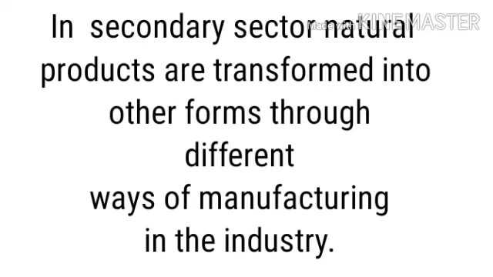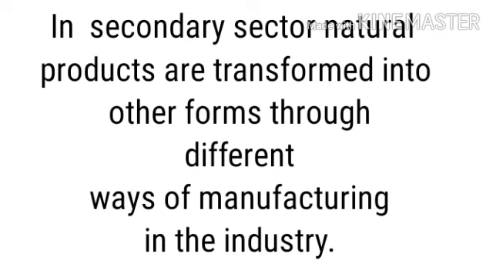Second one is the secondary sector. In the secondary sector, natural products are transformed into other forms through different ways of manufacturing in the industry. We have already discussed that natural resources from the primary sector are used as raw material for the production process in the secondary sector.